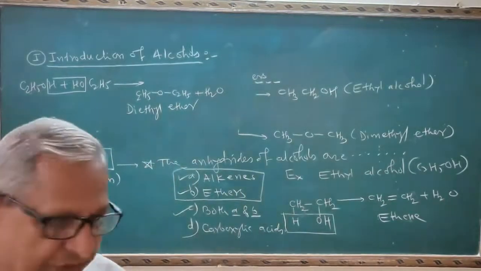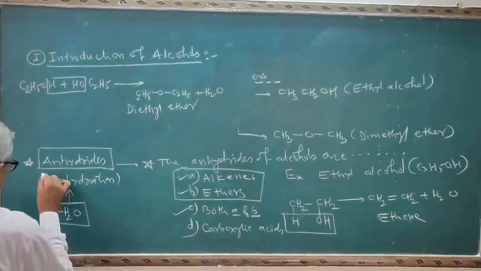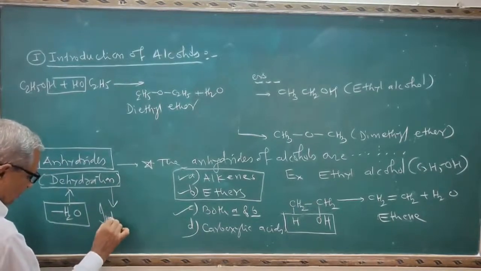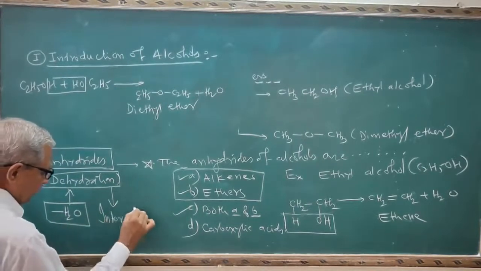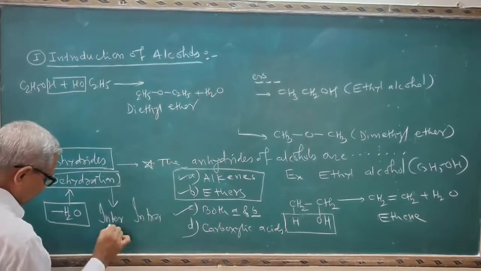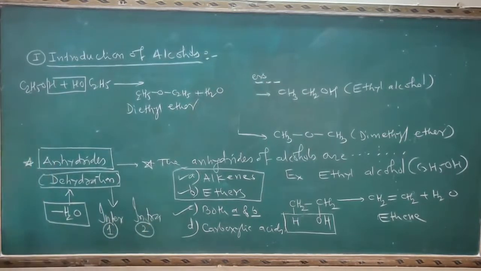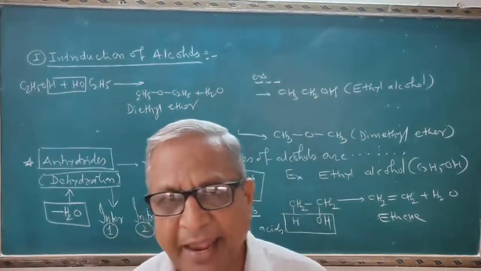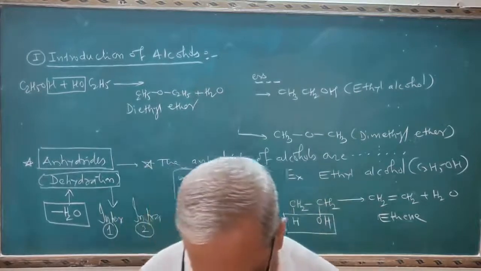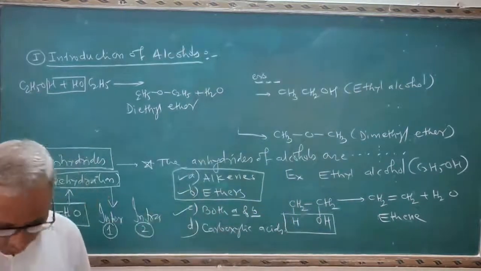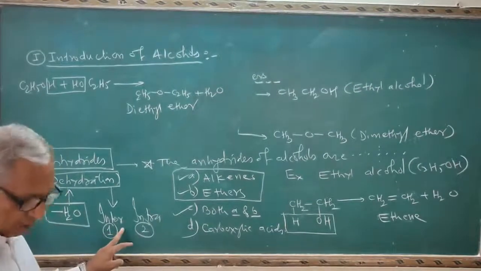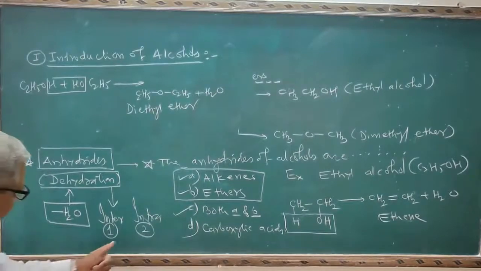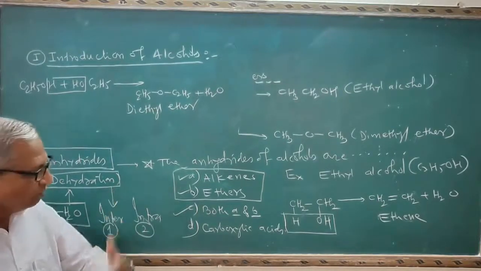Again, one applied question can be set on the point of dehydration. Dehydration is of two types: one is intermolecular and the second is intramolecular. These are the two types of dehydration. First, I will explain the terms inter and intra. Inter indicates in between two molecules. And see here, intra indicates within only one molecule.